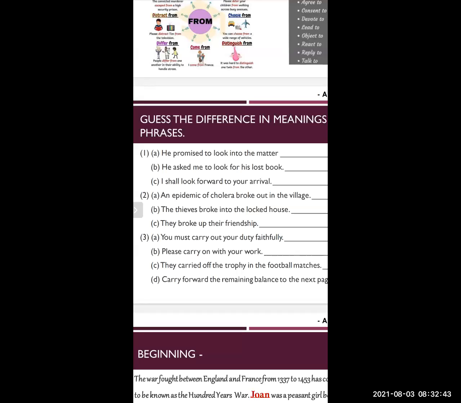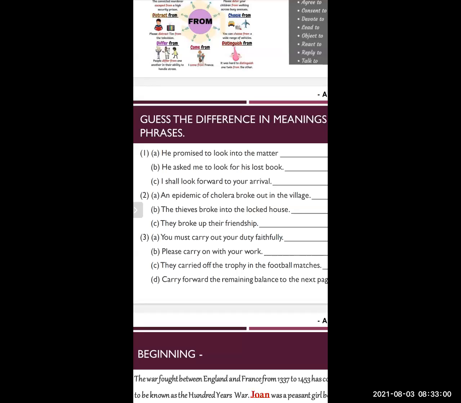Second one: please carry on with your work. Suppose your class is going on and the teacher is teaching you something.